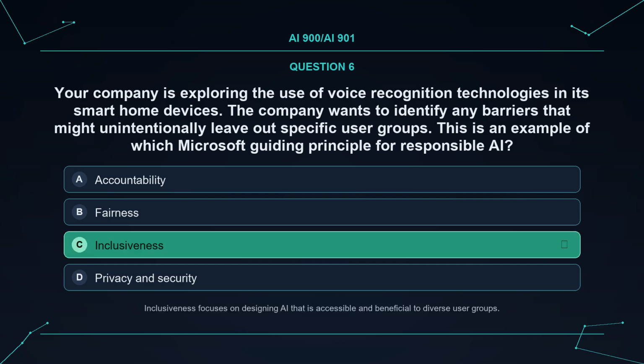Inclusiveness. Explanation. Inclusiveness focuses on designing AI that is accessible and beneficial to diverse user groups.